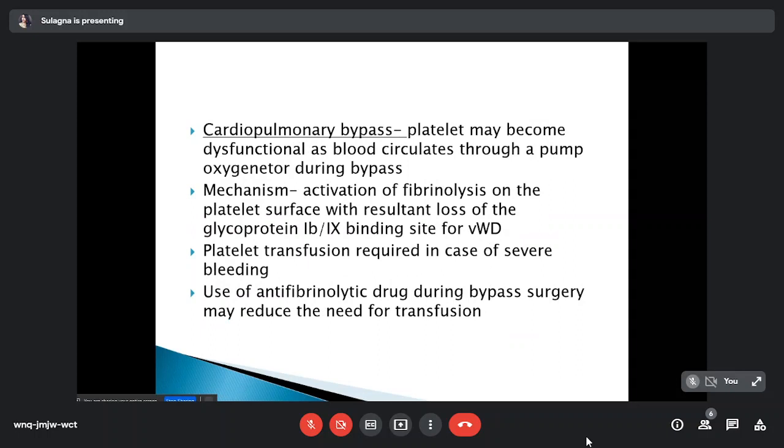Cardiopulmonary bypass: in cardiopulmonary bypass patients, we can also see platelet dysfunction. The platelets may become dysfunctional as the blood circulates through a pump oxygenator during bypass. The mechanism is activation of fibrinolysis on the platelet surface with resultant loss of glycoprotein 1b, which is the binding site of von Willebrand factor, leading to deficit in platelet adhesion and platelet dysfunction. Platelet transfusion is required in case of severe bleeding. Use of antifibrinolytic drugs during bypass surgery may reduce the need for transfusion.